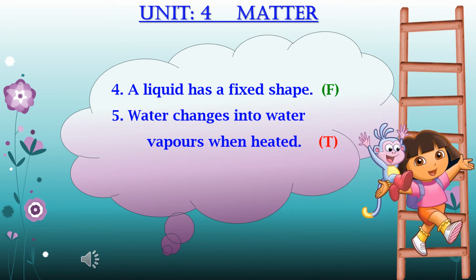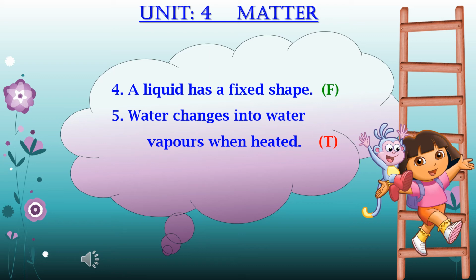Okay, dear students, now we have to write and read sentence number 4 and that is, a liquid has fixed shape. I told you that liquids have no shape of their own, all the liquids can take the shape of the container we are pouring into.